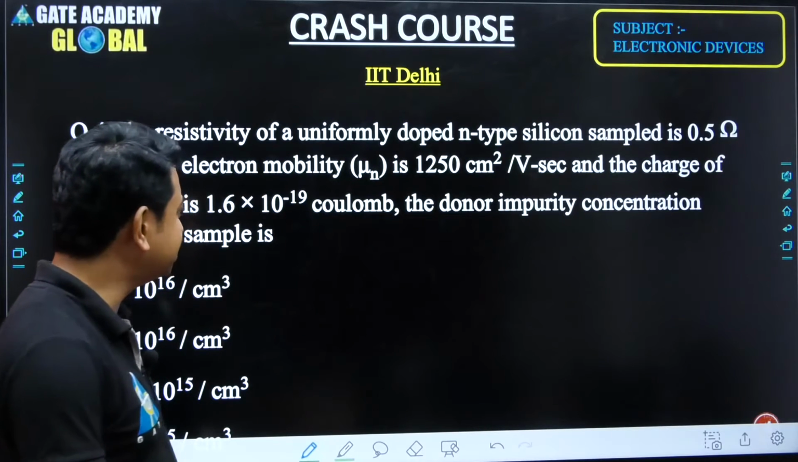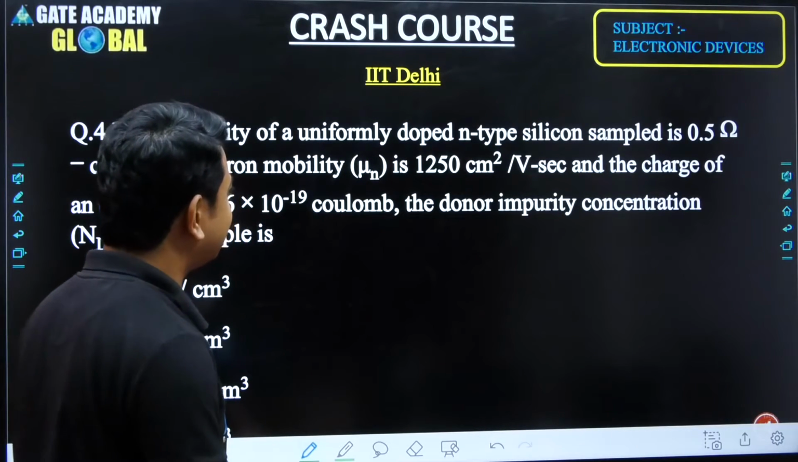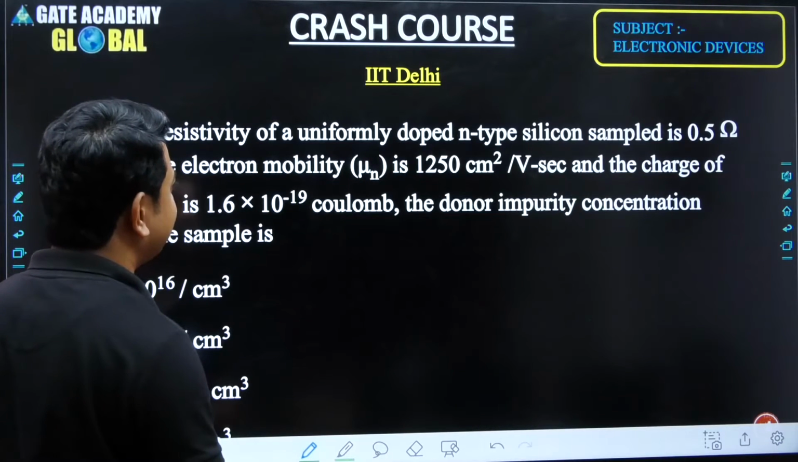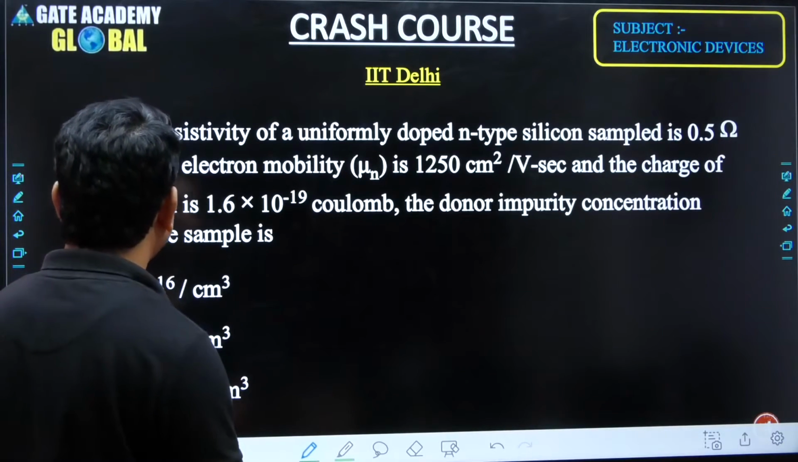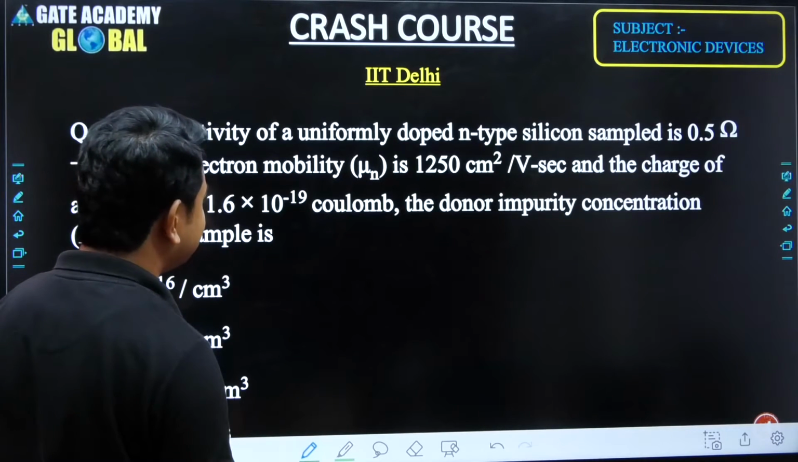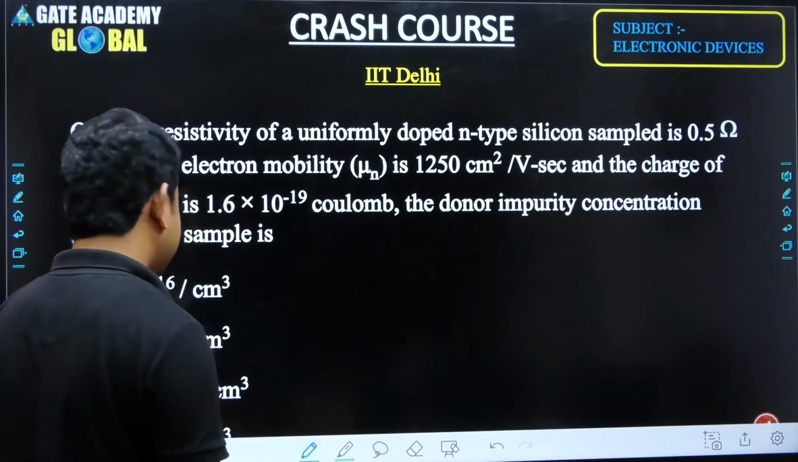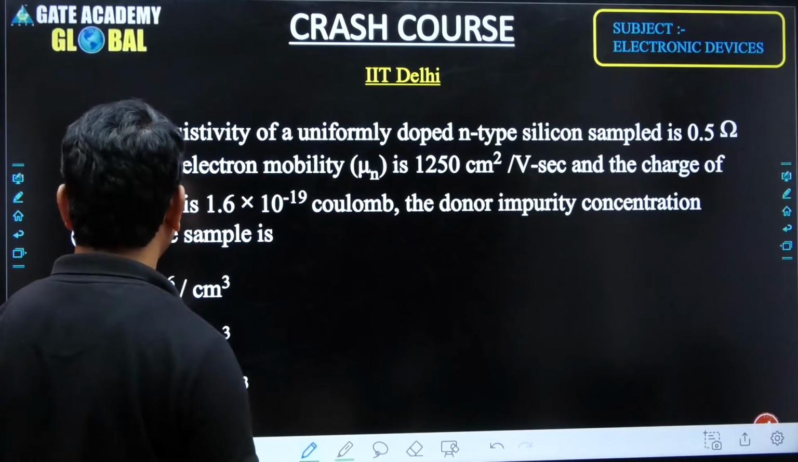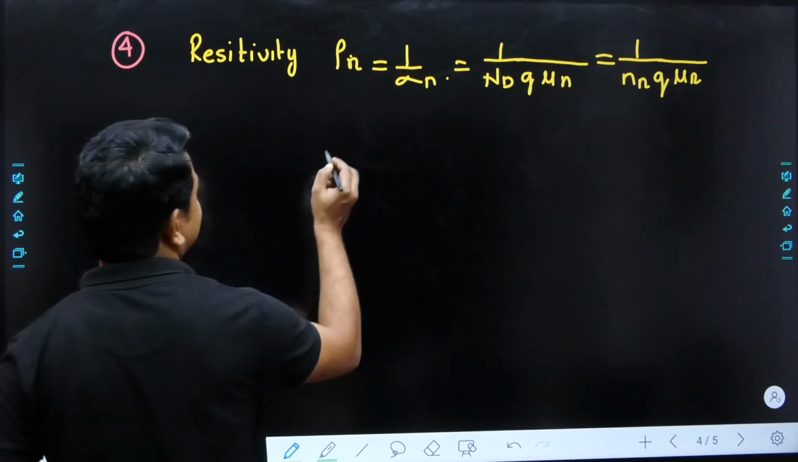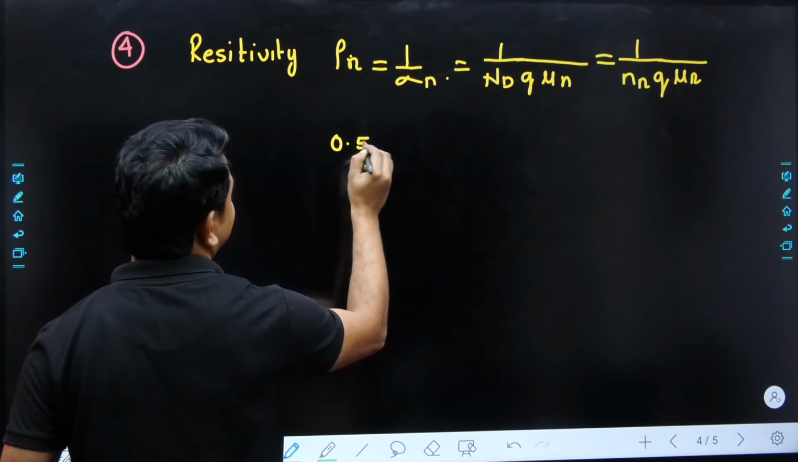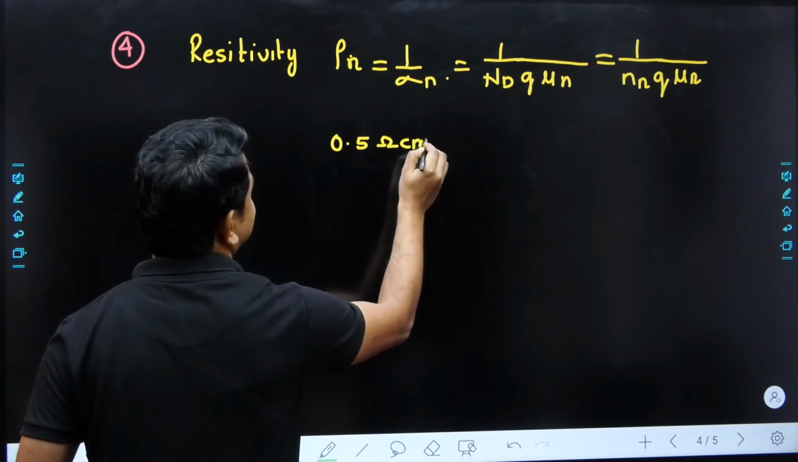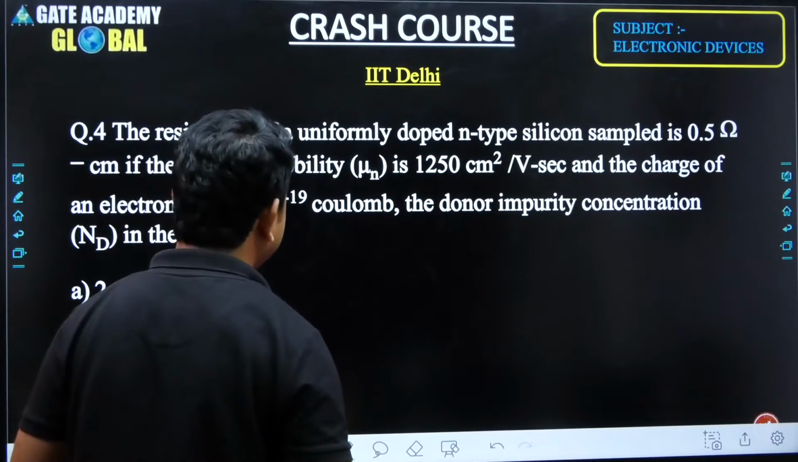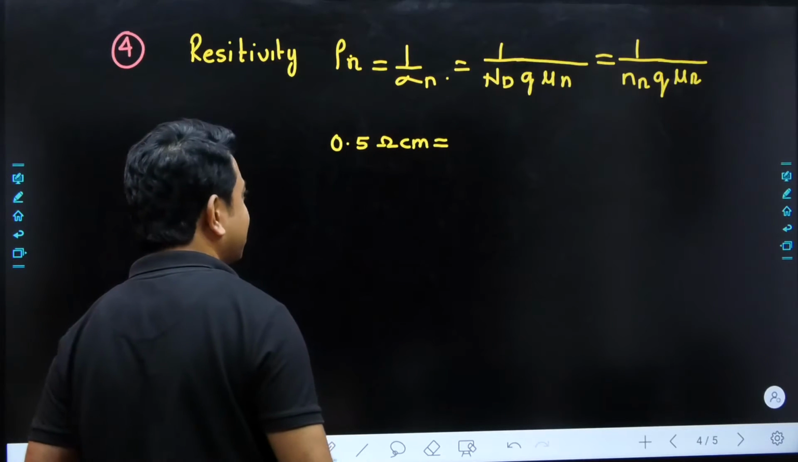So if you read the question once, then we are going to get what things are given. The resistivity of a uniformly doped n-type silicon sample is 0.5 ohm centimeter, and the electron mobility is 1250. So resistivity is given as 0.5 ohm centimeter. I just write here, this is 0.5 ohm centimeter. Then next, mobility is given as 1250 centimeter square per